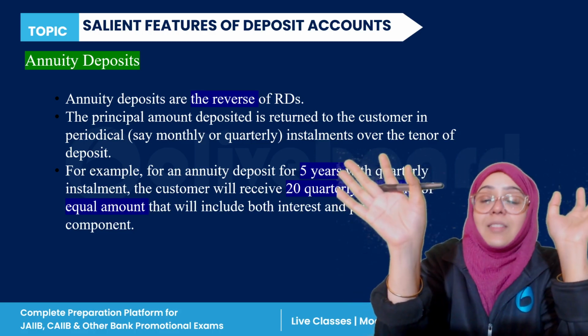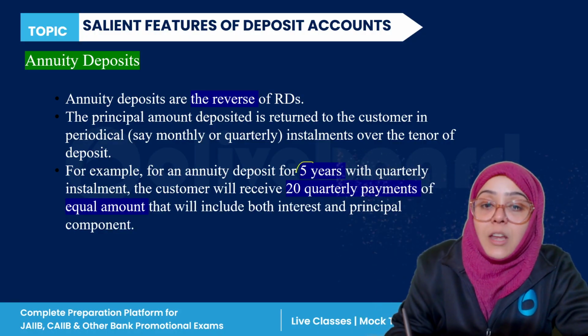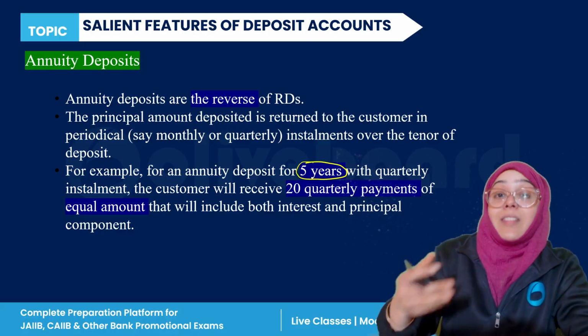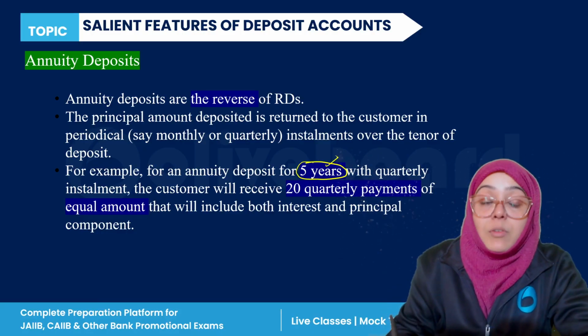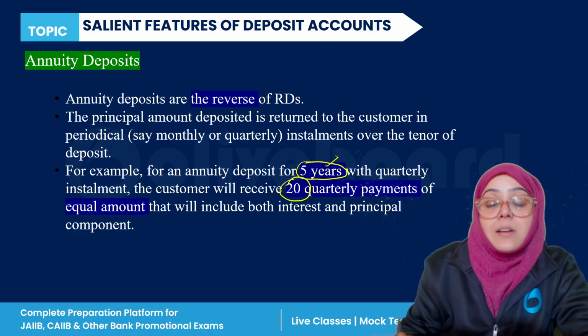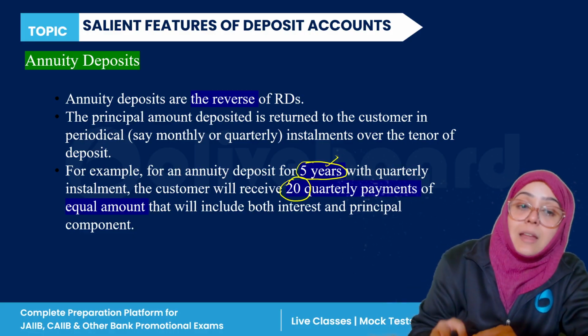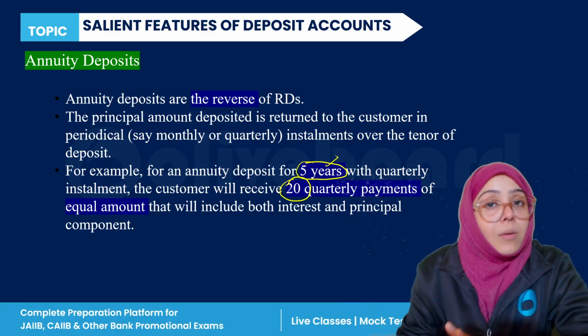For example, if it is for 5 years with quarterly installments, the customer will receive 20 quarterly payments of equal amount that will include both interest as well as the principal.